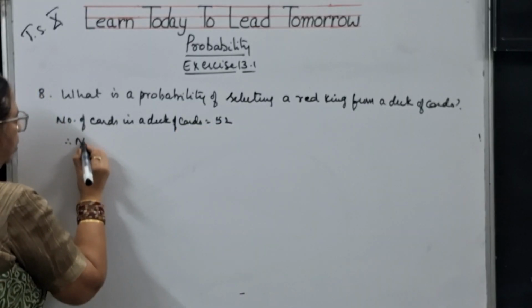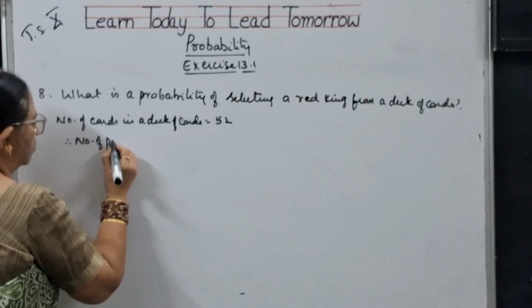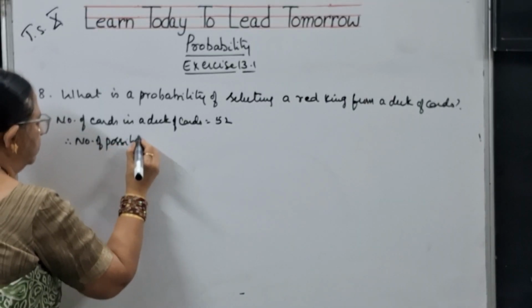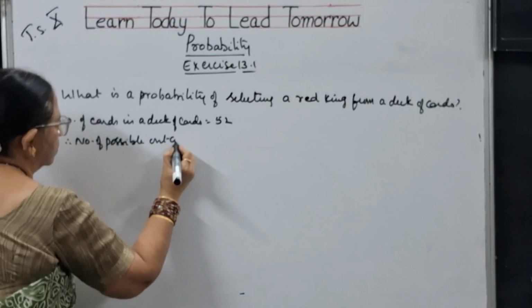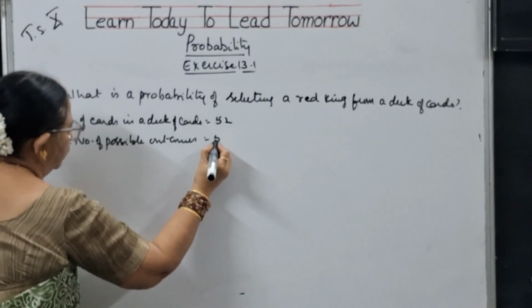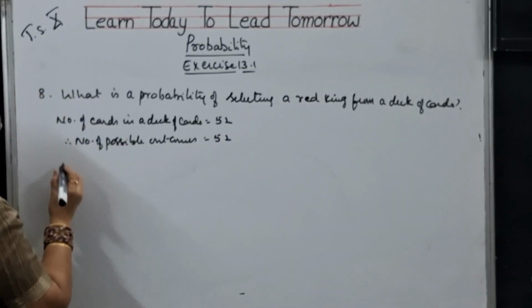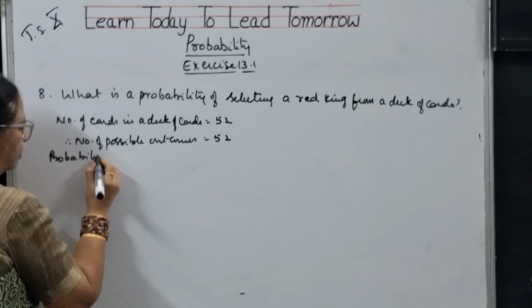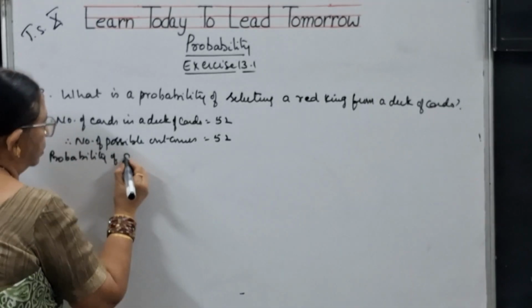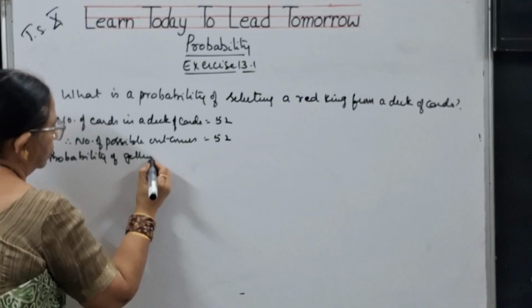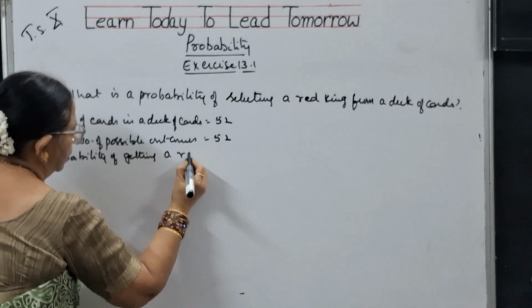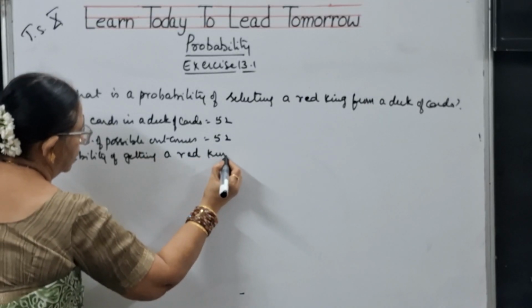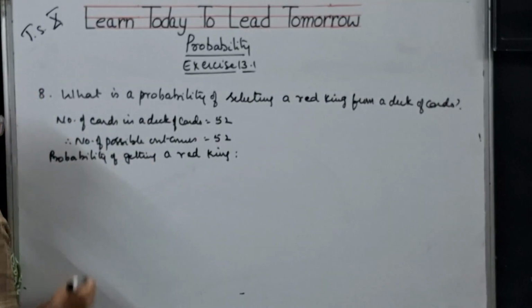So the number of possible outcomes is 52. We need to find the probability of getting a red king.